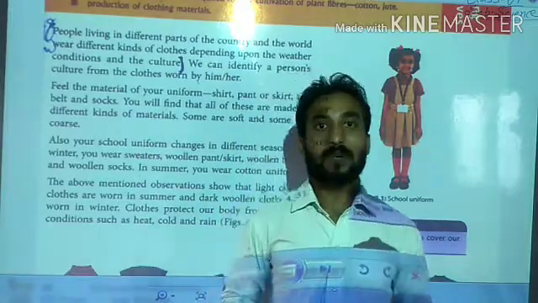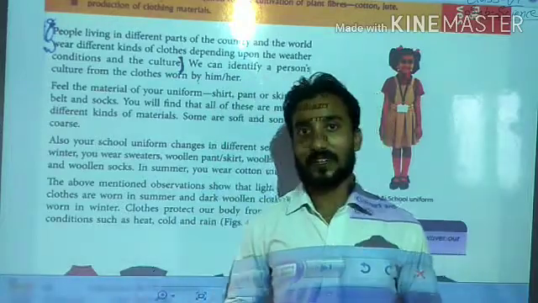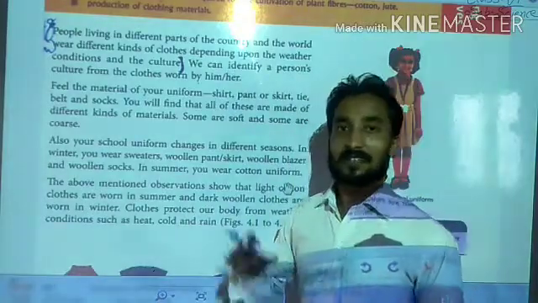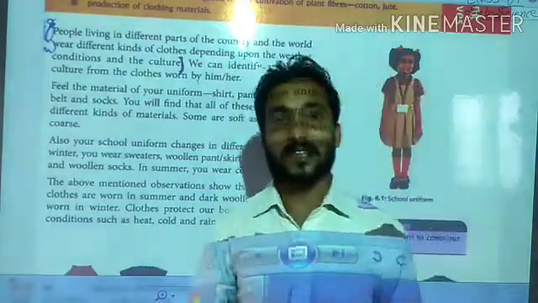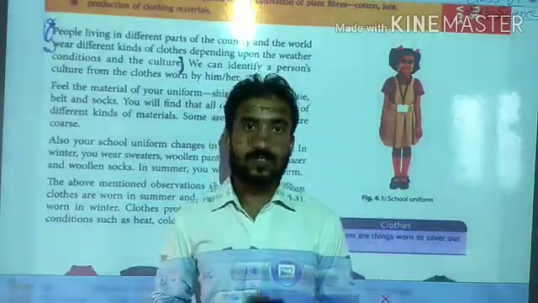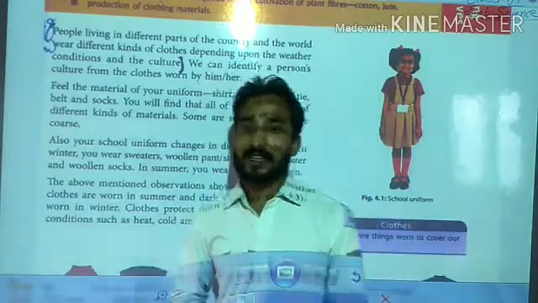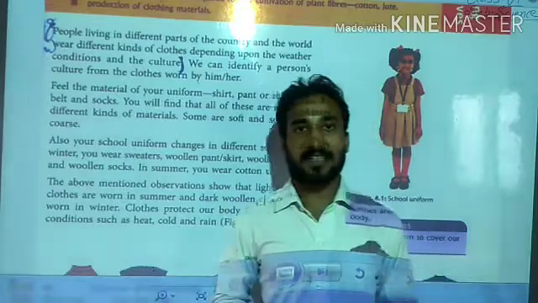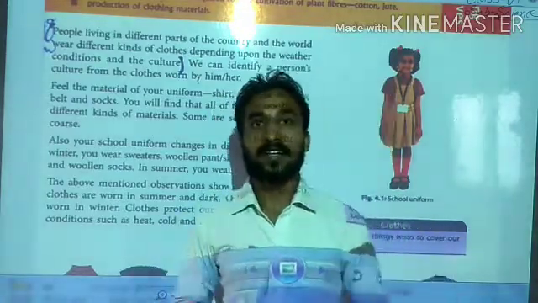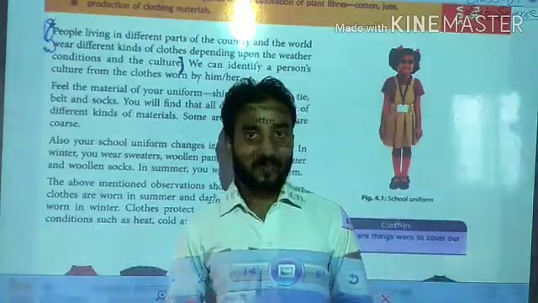Simple, we will use a raincoat. A raincoat is waterproof, it is water resistant, it does not allow water to pass through the cloth, so you are protected. In summer season, especially we use cotton cloths. Why? So that we can live comfortably. Are you getting my point, students?